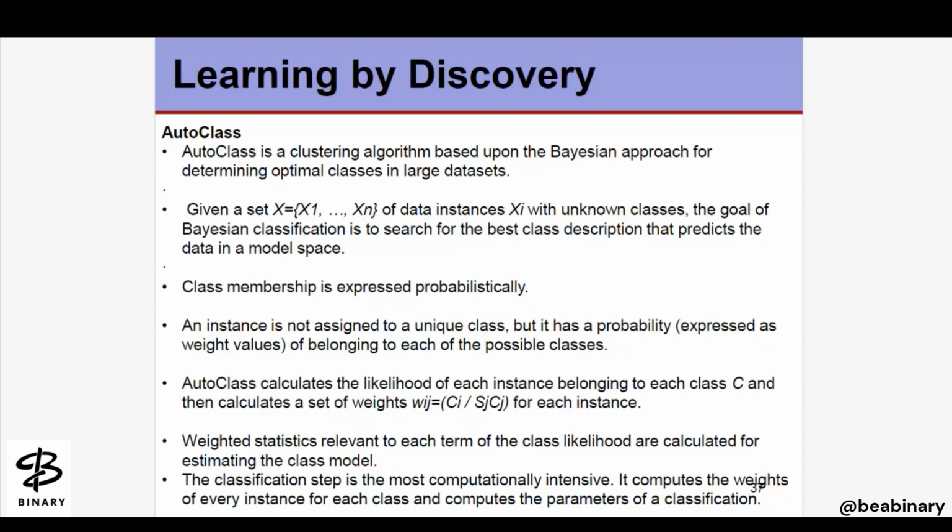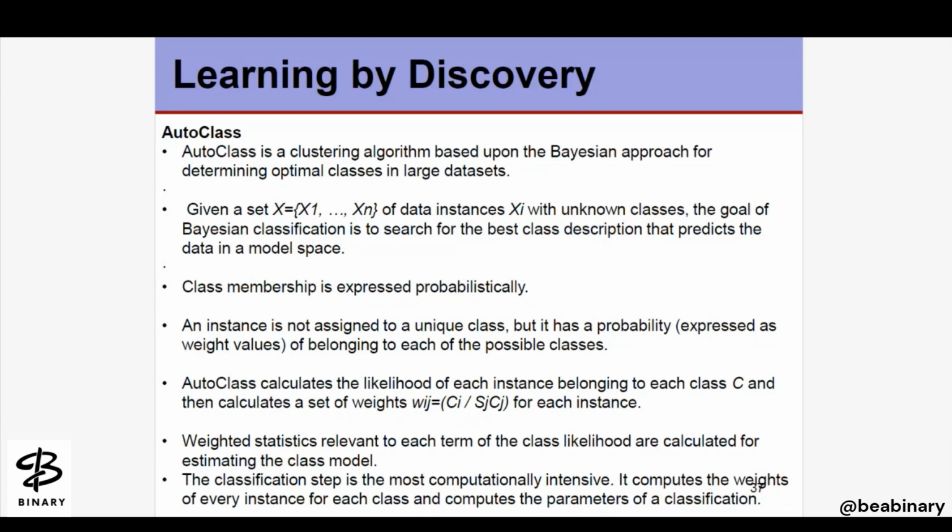So what is AutoClass doing here? AutoClass calculates the likelihood of each instance belonging to each class C and then calculates a set of weights for each instance. The statistics relevant to each class likelihood are calculated for estimating the class model.